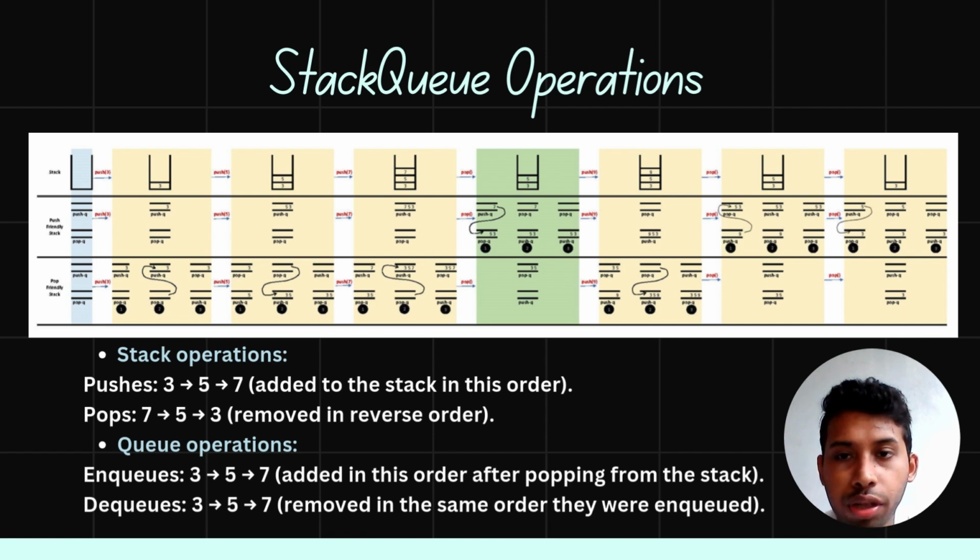First 3 is pushed, then 5 is pushed on top of 3. Finally 7 is pushed on top of 5. At this point the stack looks like 3, 5, 7. 7 is at the top.